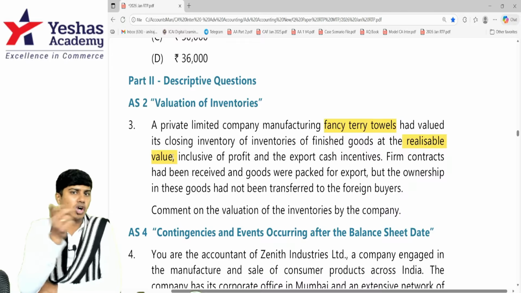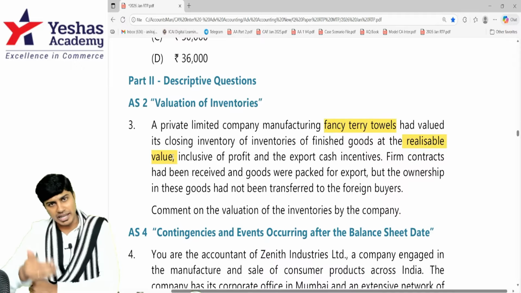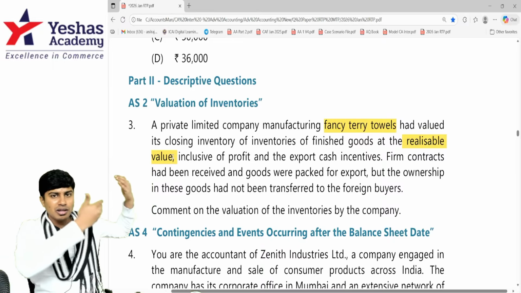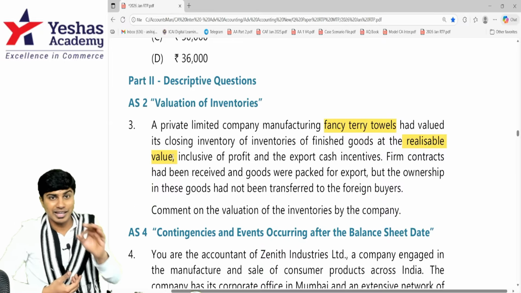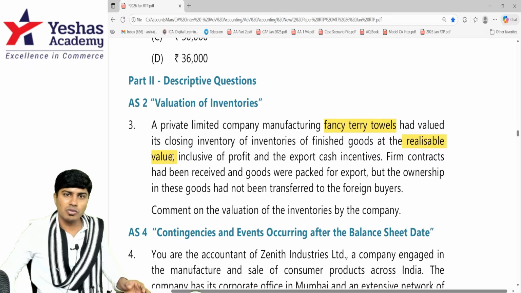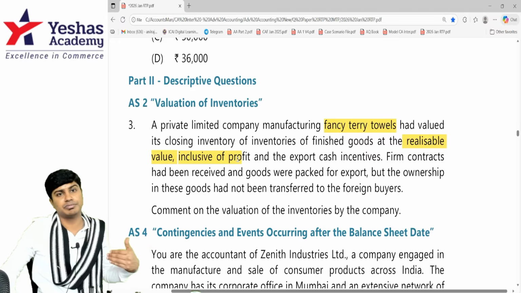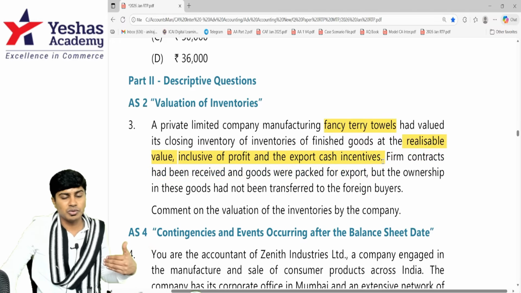We should compare it with the cost, and if realizable value is less, we are foreseeing the future loss by conservative approach and reducing the inventory to FMV. That is the correct accounting treatment. But what are they doing? They're recording it at NRV inclusive of profit and export cash incentive. Oh, you understood where is all this attitude coming from?